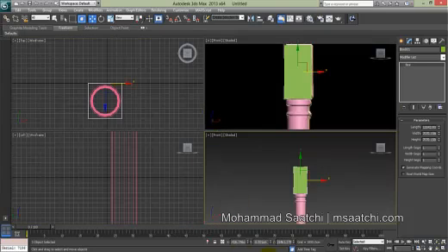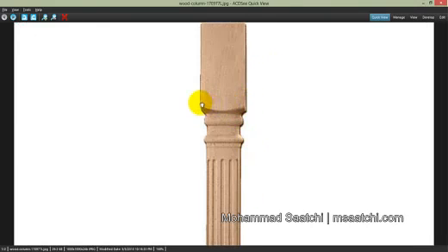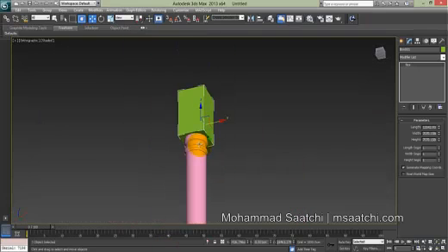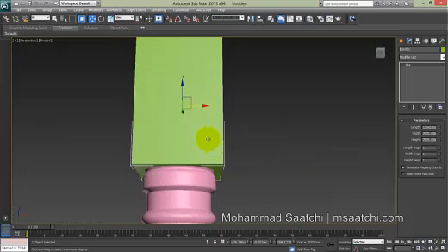Now, if you attend to the reference, there is smoothness here, here, here, and here. I just try. Don't worry about how I can do it. It's so easy.